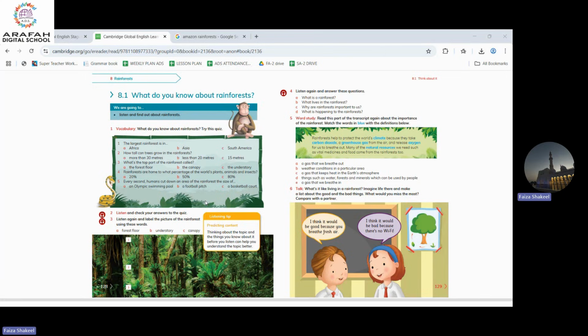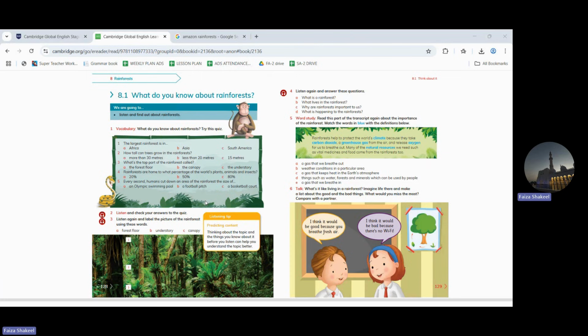So basically, rainforests are very thick and dense forests. They are not like your regular jungles or your regular forests, but they are much denser, and they have a lot of trees. Rainforests are very important for all human beings, animals, insects, and birds to survive. They play a very vital role in humans' life.